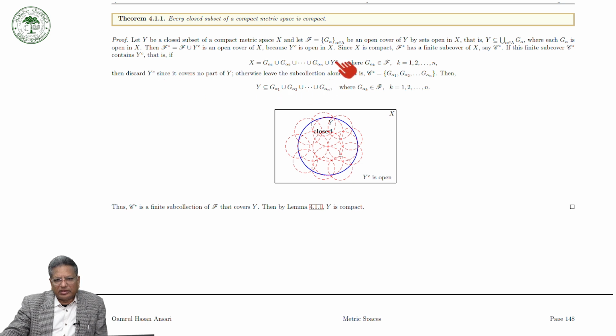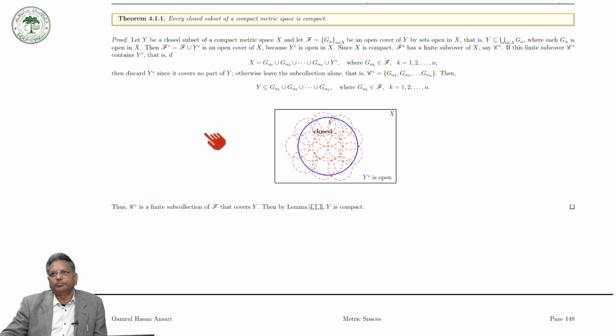Then discard the complement of Y, since it covers no point of Y. Otherwise, leave the subcollection alone, that is, C star is G alpha 1, G alpha 2, up to G alpha n. Then Y is a subset of G alpha 1 union up to G alpha n, where each G alpha i is in F. This means that C star is a finite subcollection of F that covers Y. And then by the previous lemma, Y is compact.